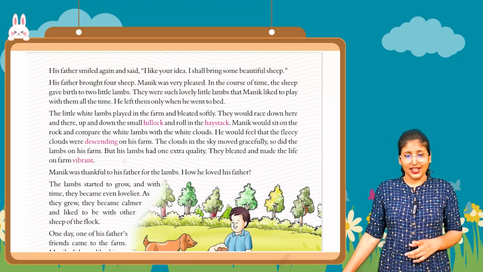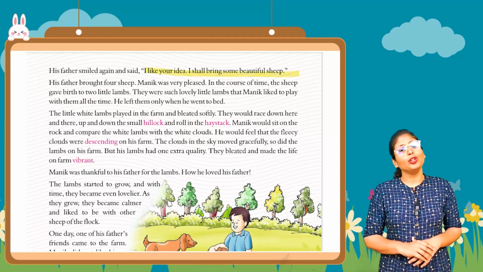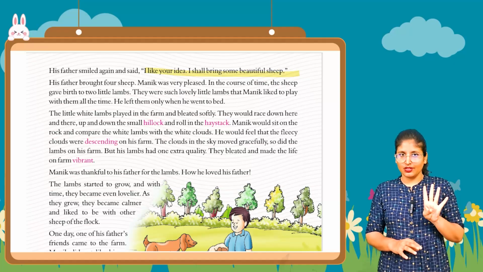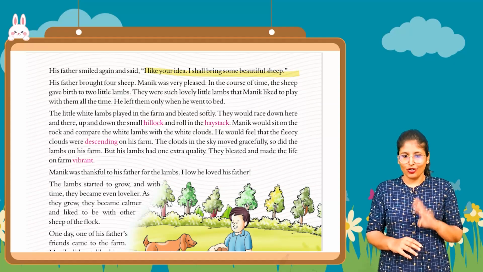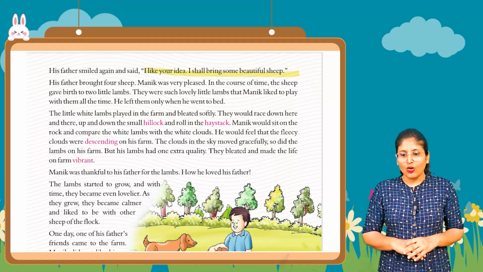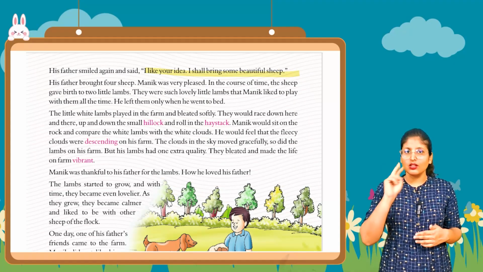His father smiled again. I like your idea. I shall bring some beautiful sheep. His father brought 4 sheep. How many sheep? 4 sheep. Manik was very pleased. In the course of time, the sheep gave birth to 2 little lambs.